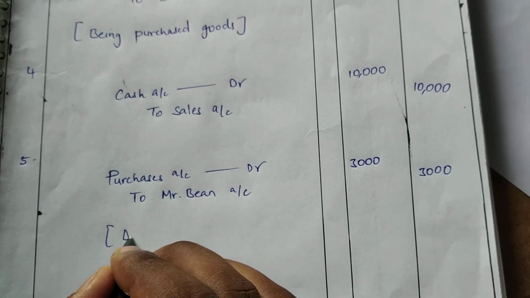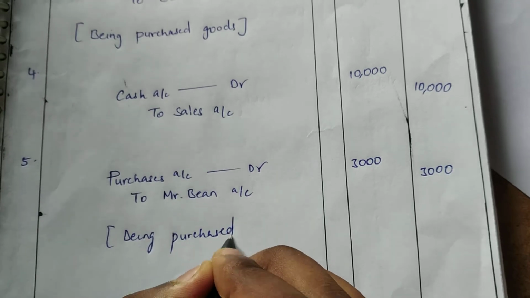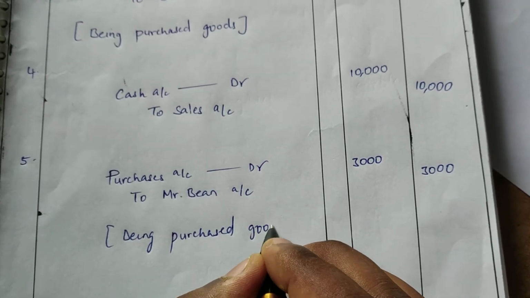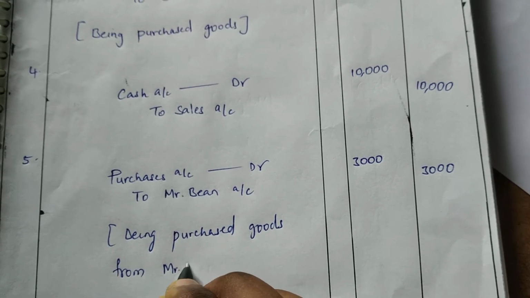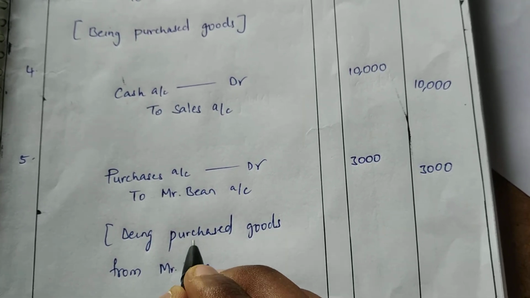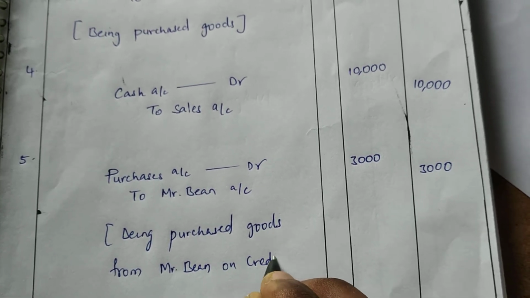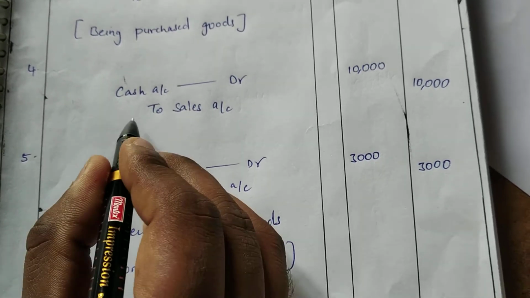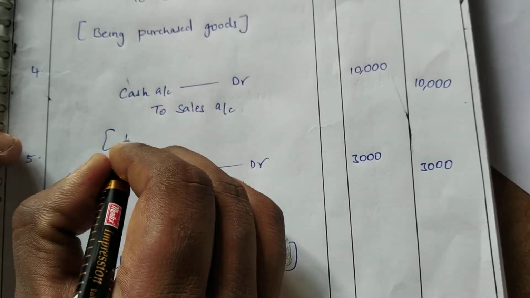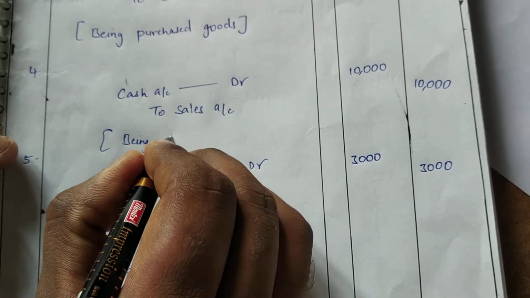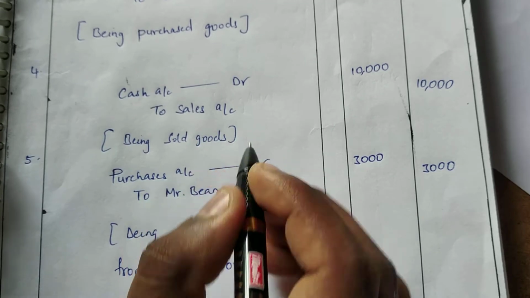Narration: being purchased goods from Mr. Bean on credit. So this is a narration. I hope you are all understanding over here.